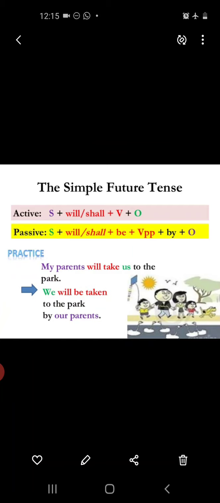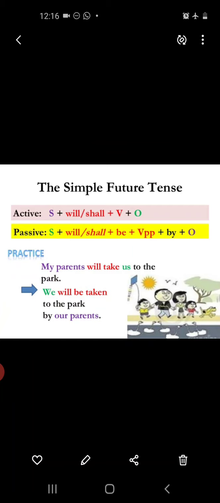Guys, we all know that in simple future tense we use subject plus will or shall, then first form of the verb. So if you want to make the passive voice, then what we have to do, we only add be after will or shall, and the rest of the rule will be the same as we have done in present or past. So see the structure. What will be the structure of passive voice in future tense? It will be subject plus will or shall plus be plus third form of the verb plus by and object. Okay, now have a look at the example.